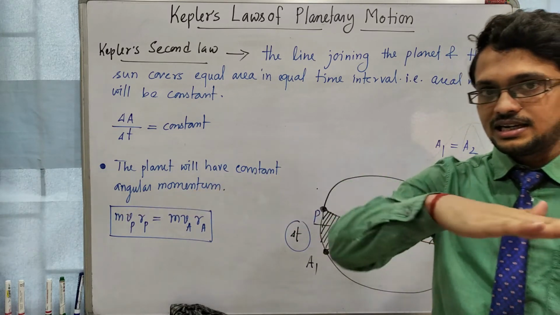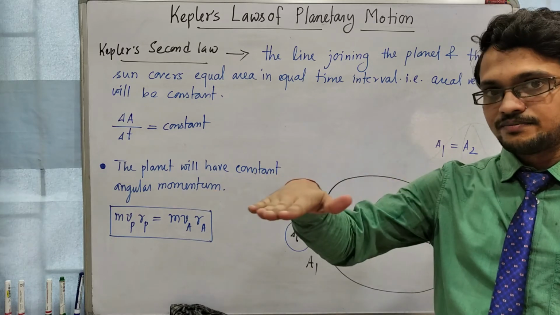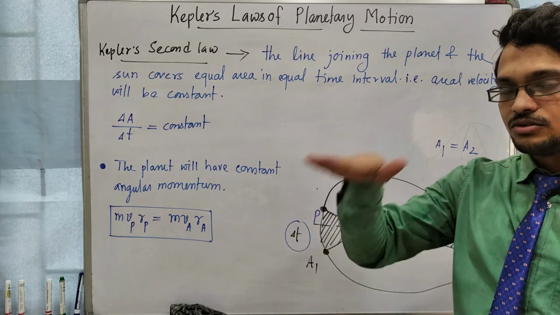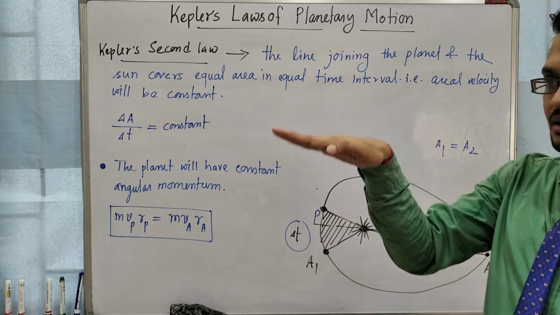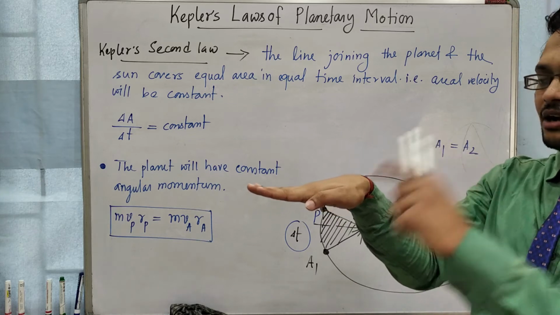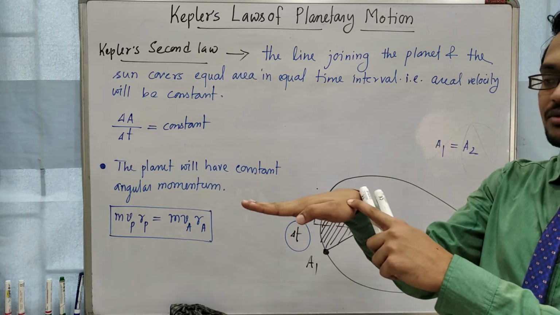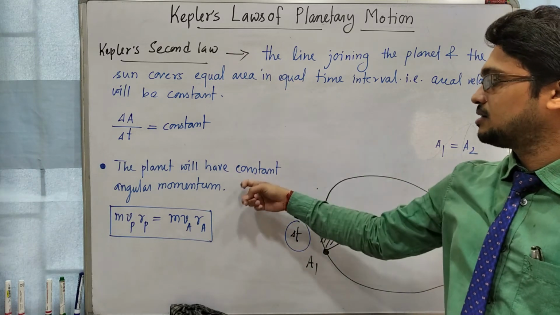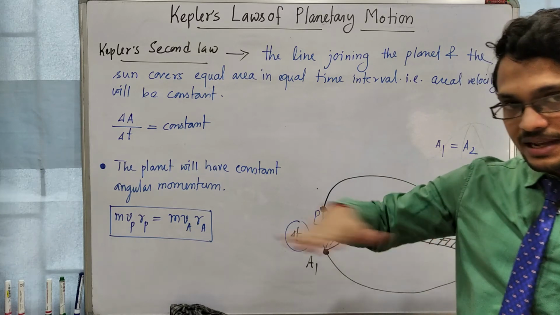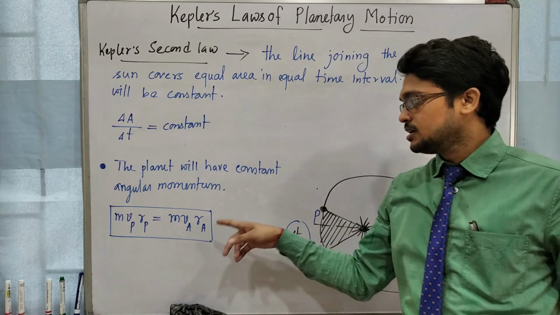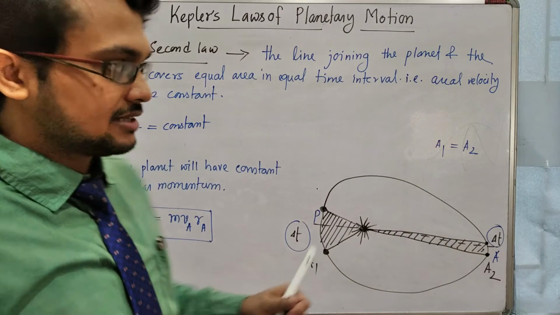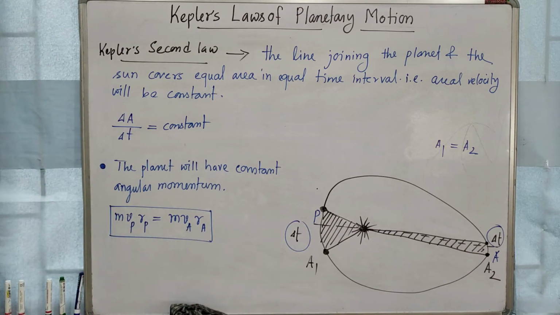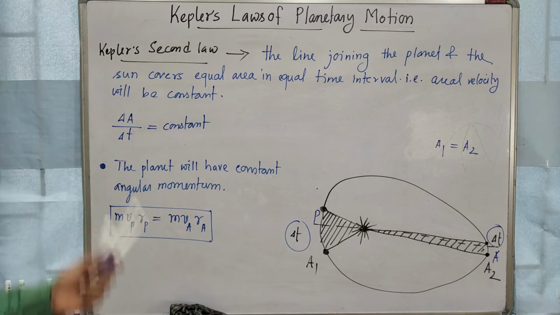The plane of that ellipse will not change. Its angle will not change. It will be the same. If the plane of the ellipse is this, then that will always be the plane. Otherwise the direction of angular momentum will change. But Kepler's second law tells that angular momentum is constant, so its plane will not change. If the plane does not change, then the direction of angular momentum will not change, and its value will be constant. Clear? So this is Kepler's second law.